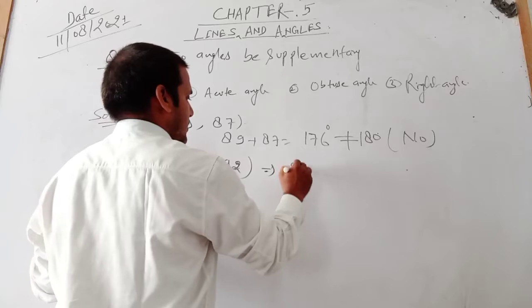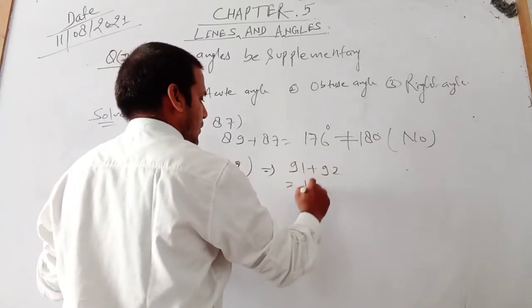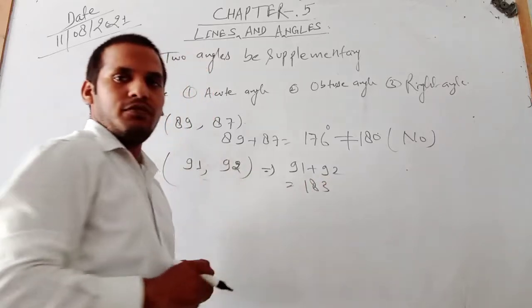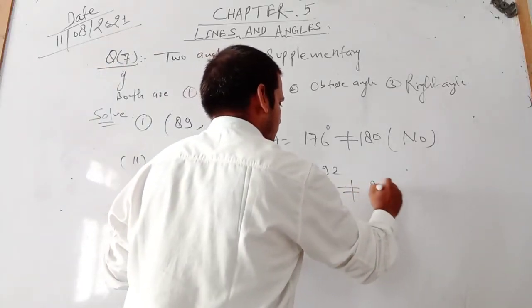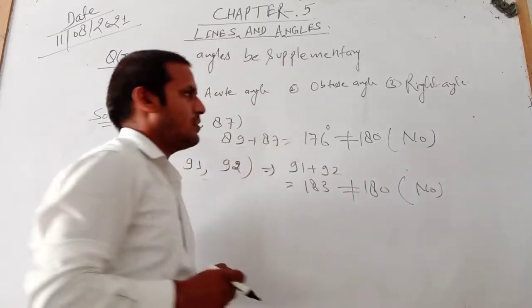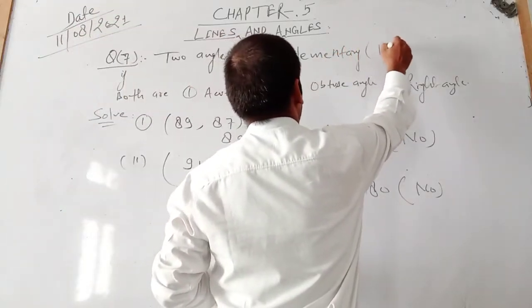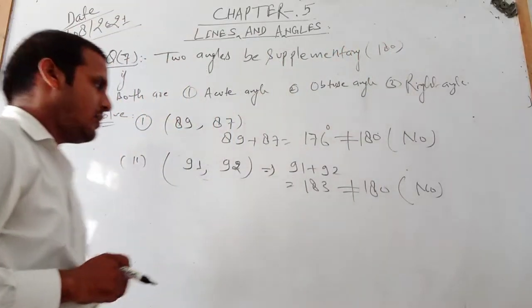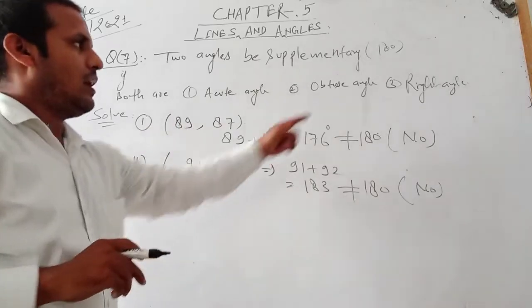When we add 91 plus 92, we get 183, which is not equal to 180. It means they are not supplementary angles. Supplementary means the sum of the two angles is 180 degrees.